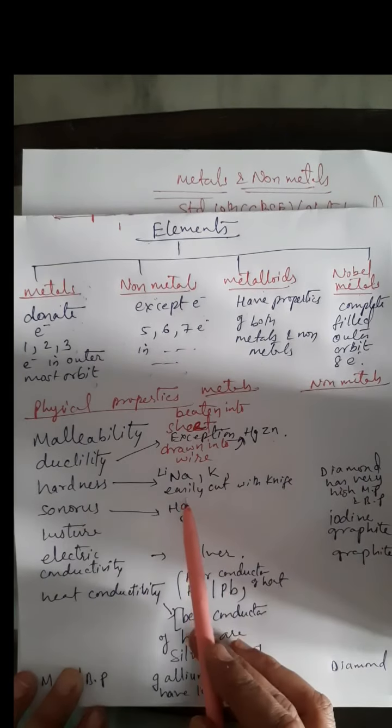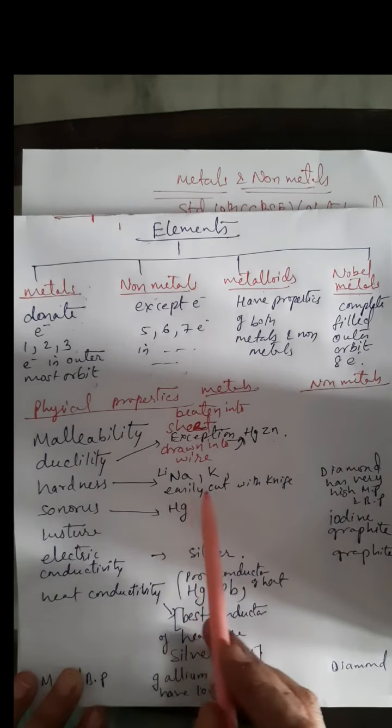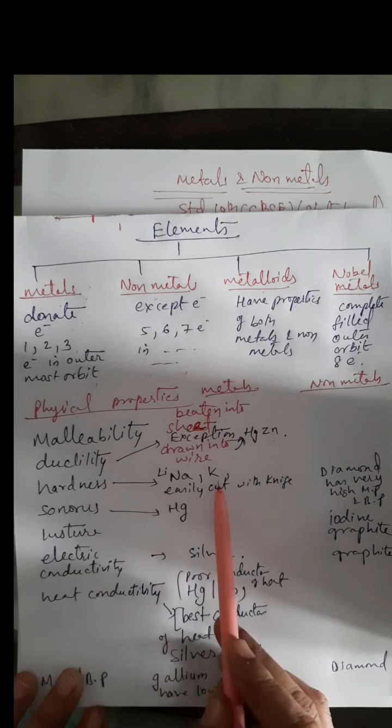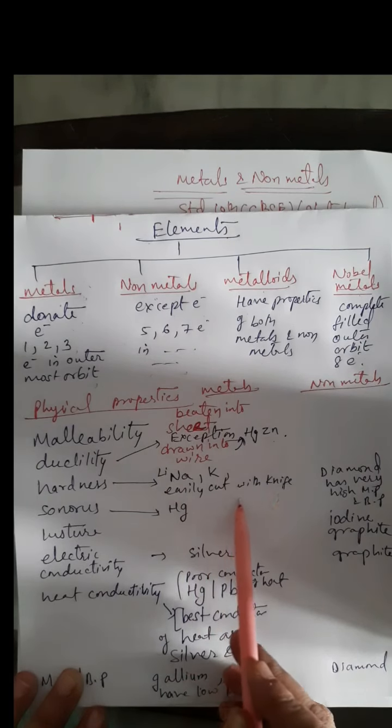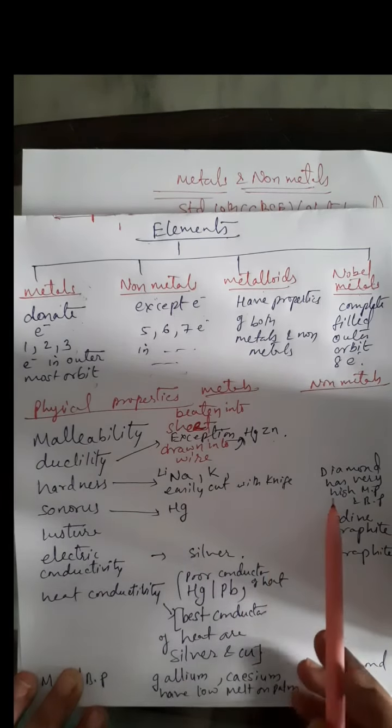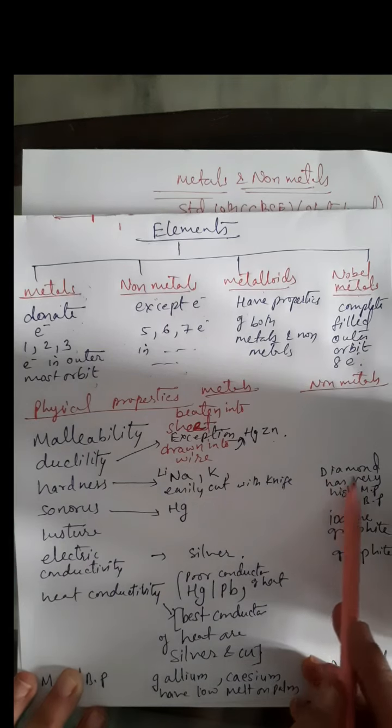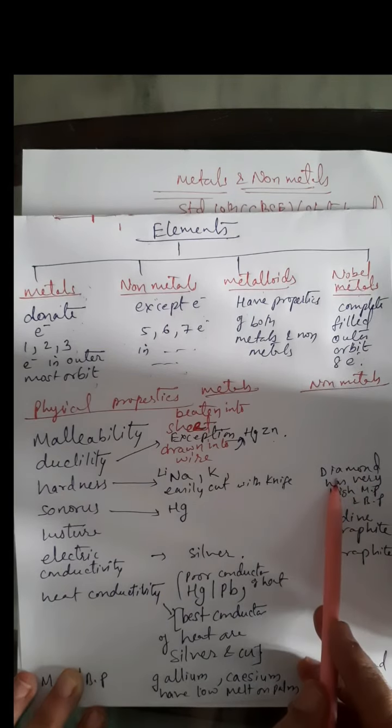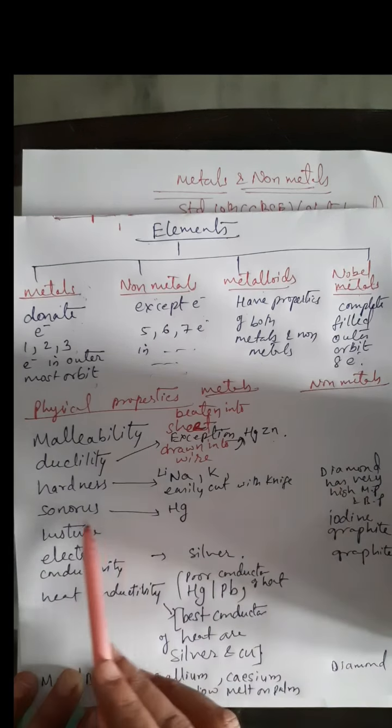Hardness: metals are hard in nature except lithium, sodium and potassium, which can be easily cut with a knife. Coming to non-metals, diamond is the hardest non-metal. It is an allotrope of carbon, and it is the hardest natural substance.